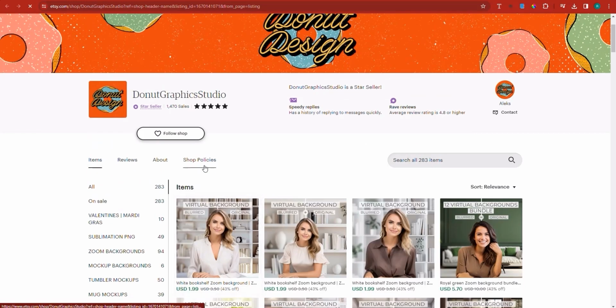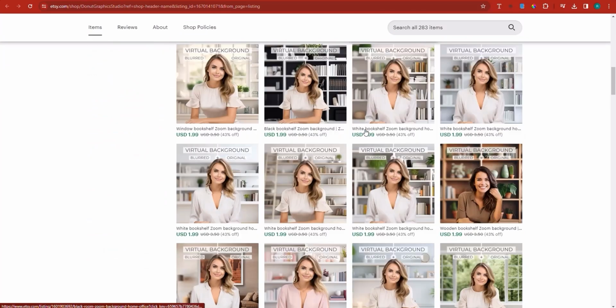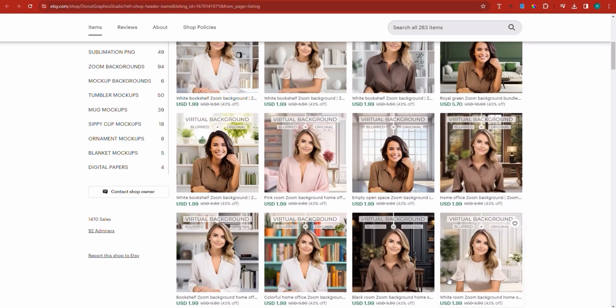Now, 1,470 sales are not going to make you rich, but it's definitely some good money in the pocket, considering that it's not a lot of work to create these particular products. I'll give it to this person because they've created a bunch, and it doesn't take more than a day to create all of these and to list them on Etsy for people to buy.